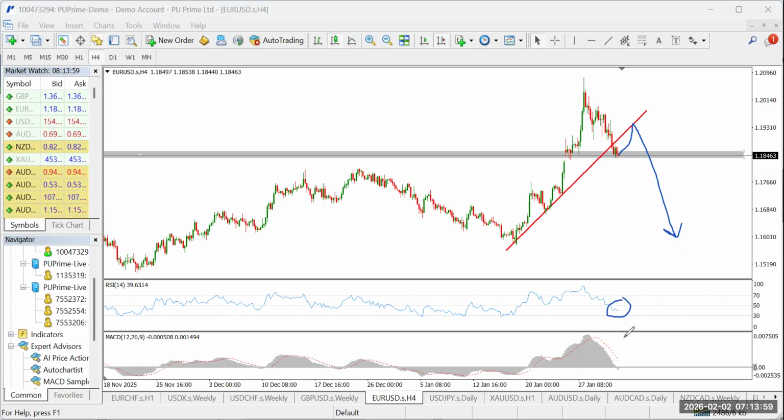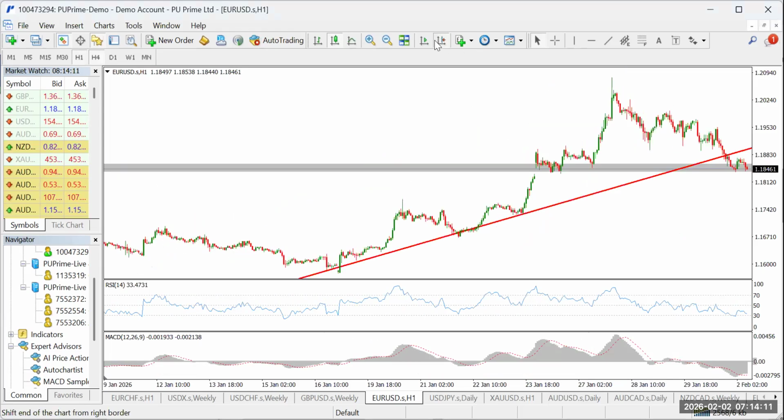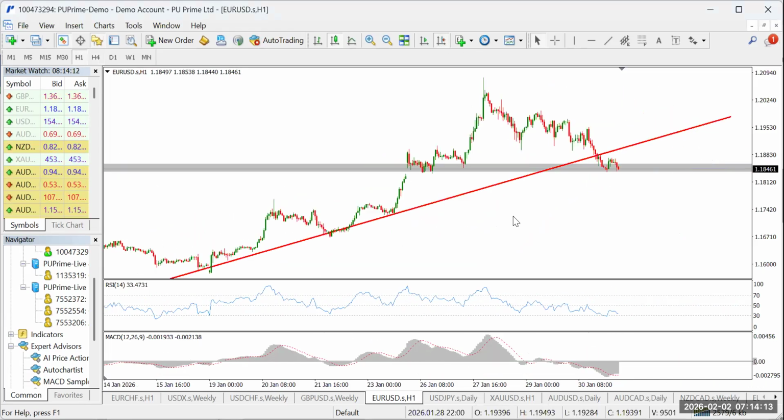Either way it happens, I still hold a bearish outlook on the Euro USD. RSI is already clearly below 50, and MACD has already crossed below 0. So we should be getting ready for that bearish movement on the Euro USD. This looks a lot like a swing setup on the 4-hour time frame. We trade what the market gives us. However, if you want to trade it on the 1 hour, it's still possible.